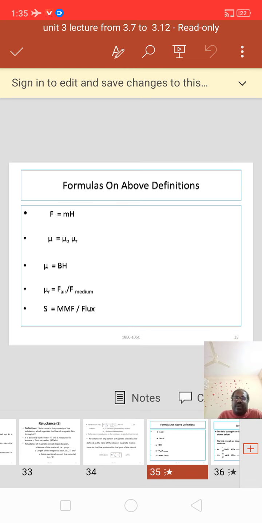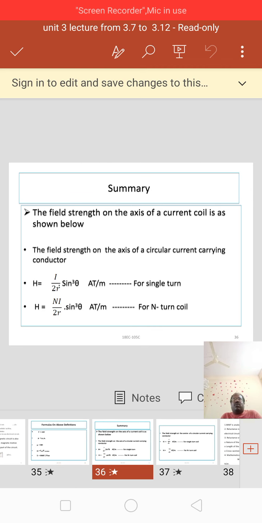and some of the important formulas, that is: F equal to mu H, B equal to mu H, that is mu equal to mu naught mu R, mu equal to B by H, mu R equal to F air by F medium, S equal to mmf by flux, S equal to l by mu A, S equal to l by mu naught mu R A. Next, mu naught equal to 4 pi into 10 power minus 7 Henry per meter, mu R equal to 1, H equal to I by 2R, H equal to N I by 2R.